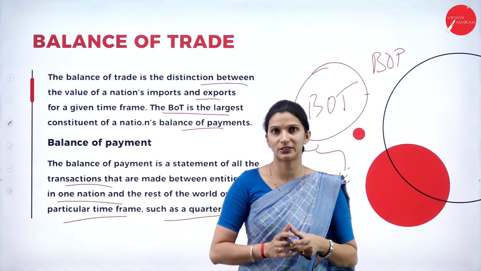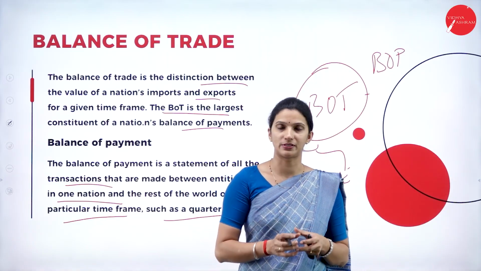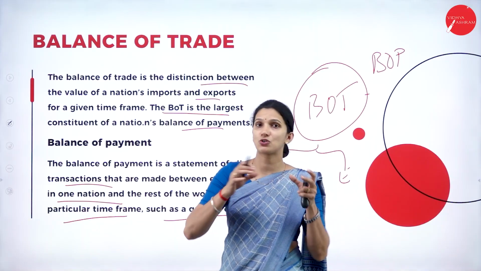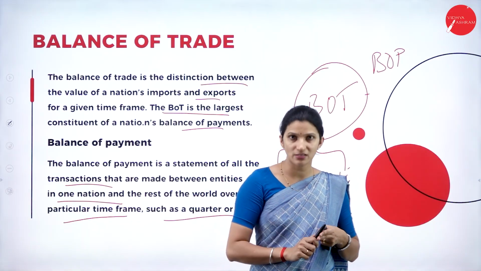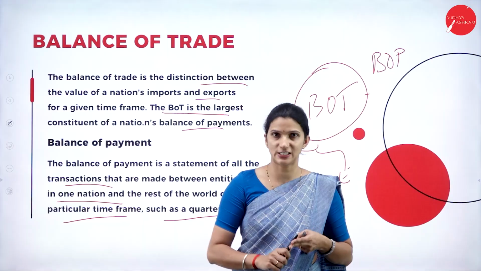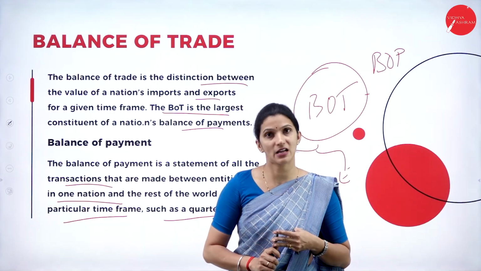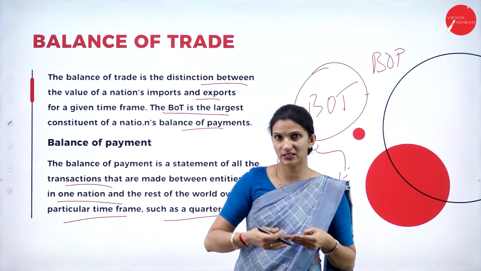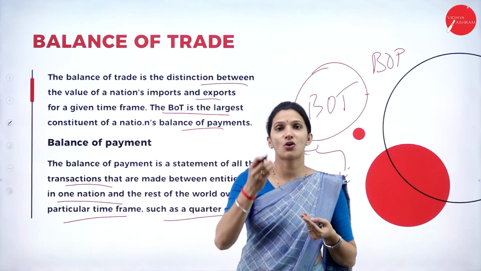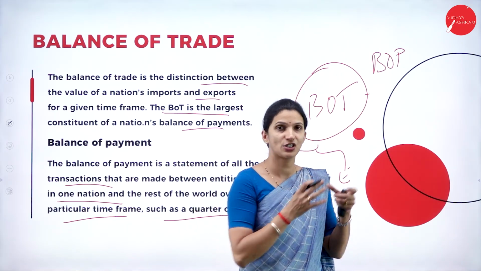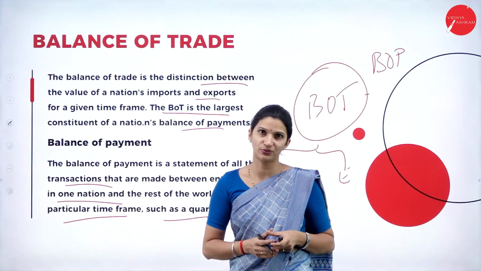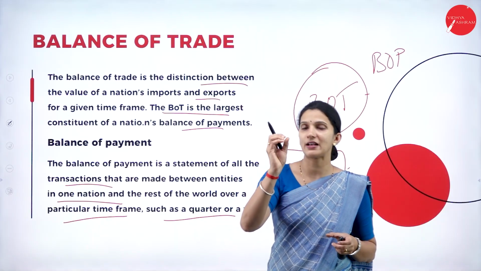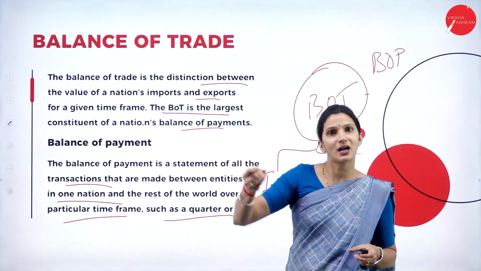Your balance of payment shows all your current transactions, maybe imports or exports, or any capital transactions, any investment made, or any foreign direct investment or FII done. All these transactions show in the BOP of a nation. So BOT is one part of BOP.